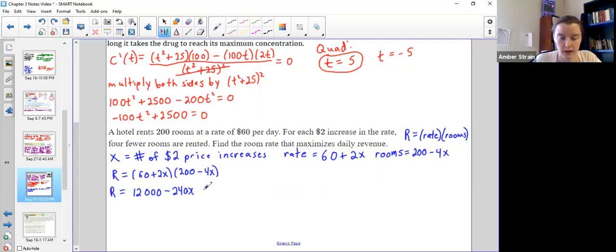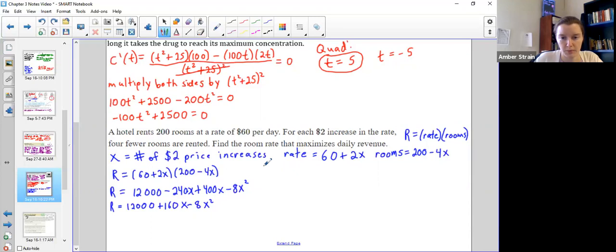Okay, 2 times 200 is of course 400. And then last, 2 times 4 is 8. That one would be an x squared. Okay, that's 12,000 plus 160x minus 8x squared.